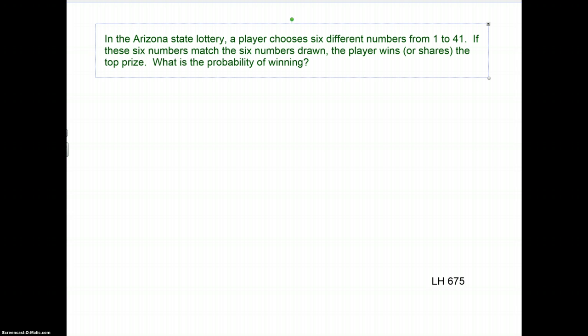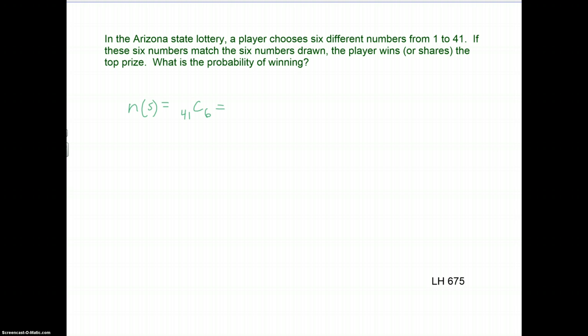And it really doesn't matter if you pick the numbers in a different order. As long as you get all 6 numbers, you win the lottery. So what we're really dealing with here is a combination problem. Our sample space, I'm going to call it N of S, is going to be equal to 41C6, 6 numbers selected from a total of 41 in this group.